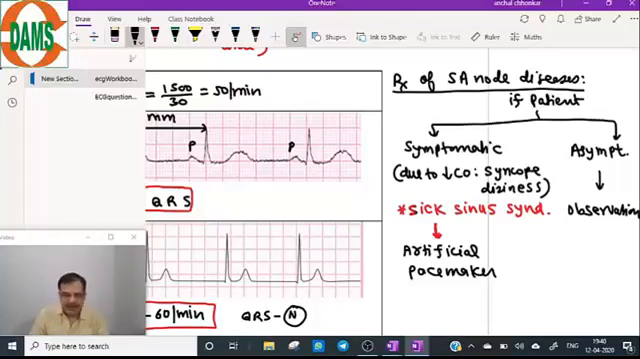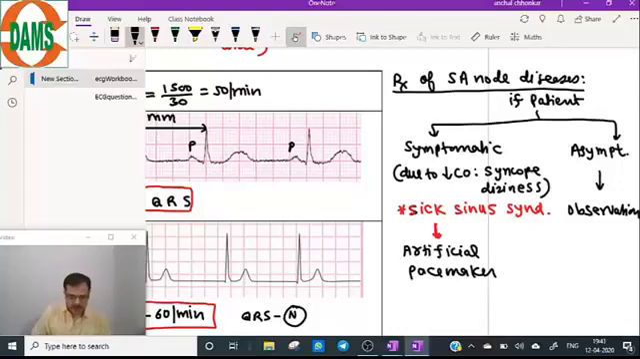While if patient is asymptomatic, we will keep the patient under observation. When is the Holter required? Holter is required when the patient complains of symptoms but the ECG is normal, because we do a spot ECG. So we put the patient on a 24-hour ECG machine, Holter, and then we study that rhythm. During night time or other times, if there is SA node disease, then we will go for a pacemaker.